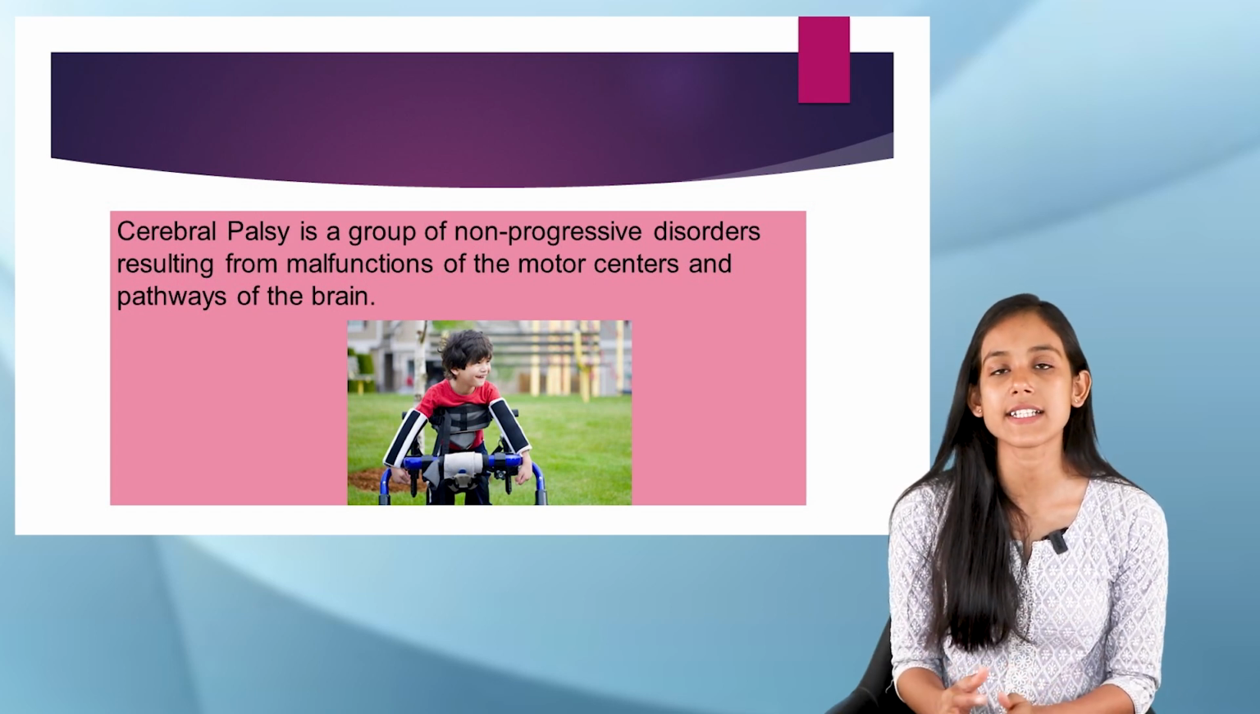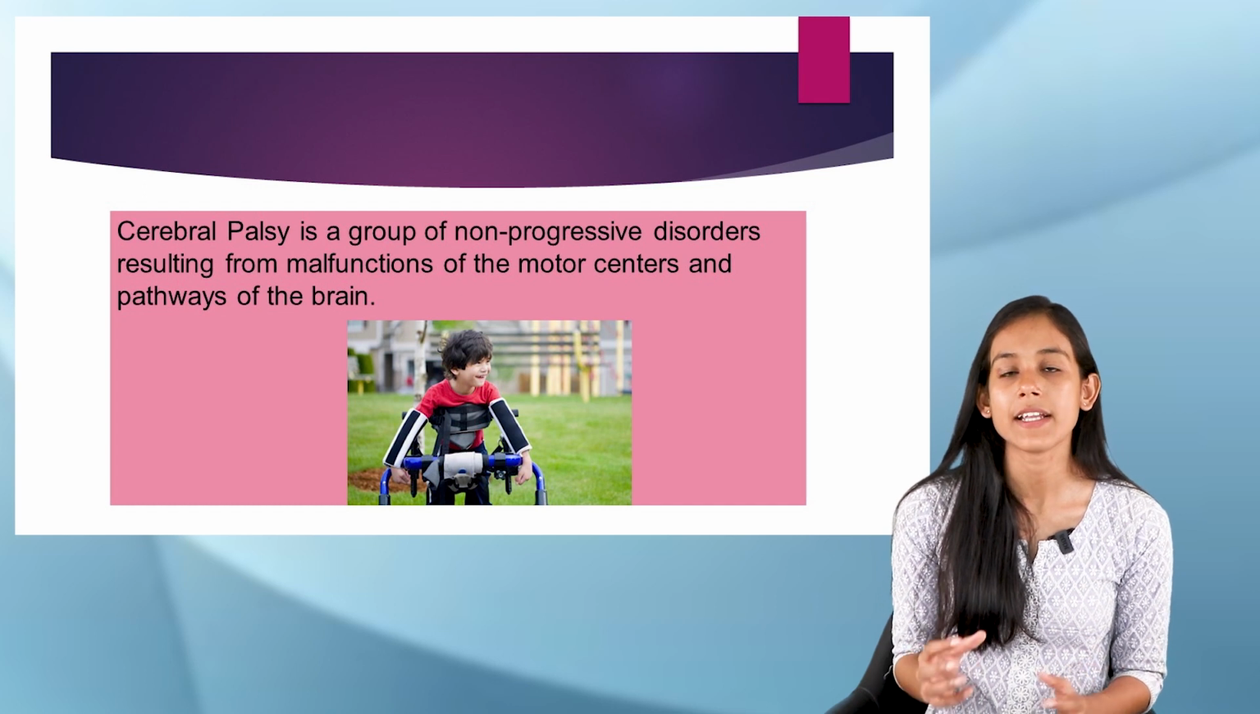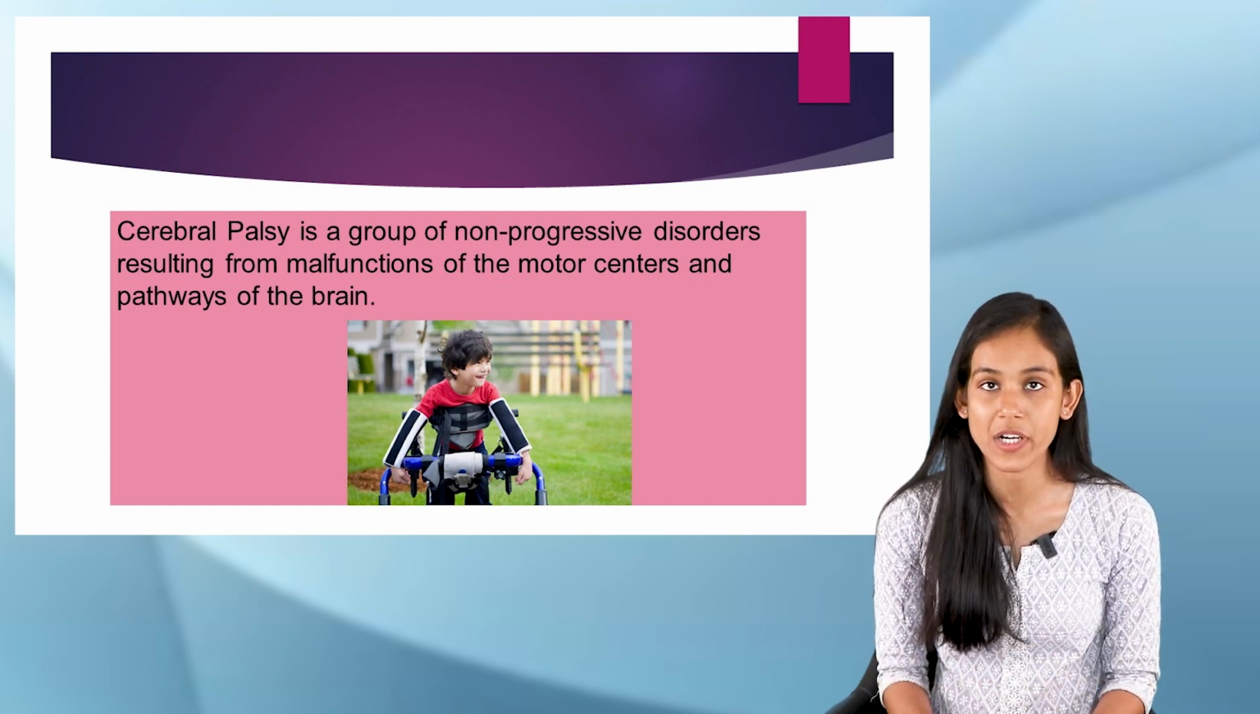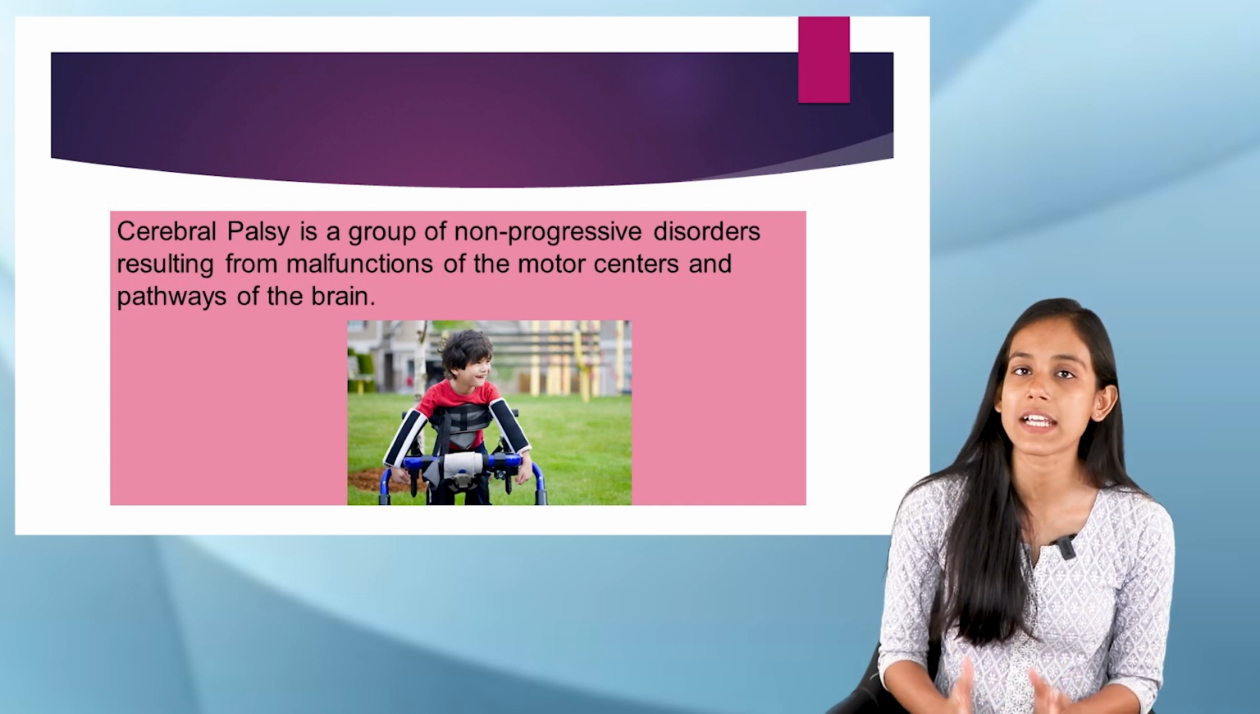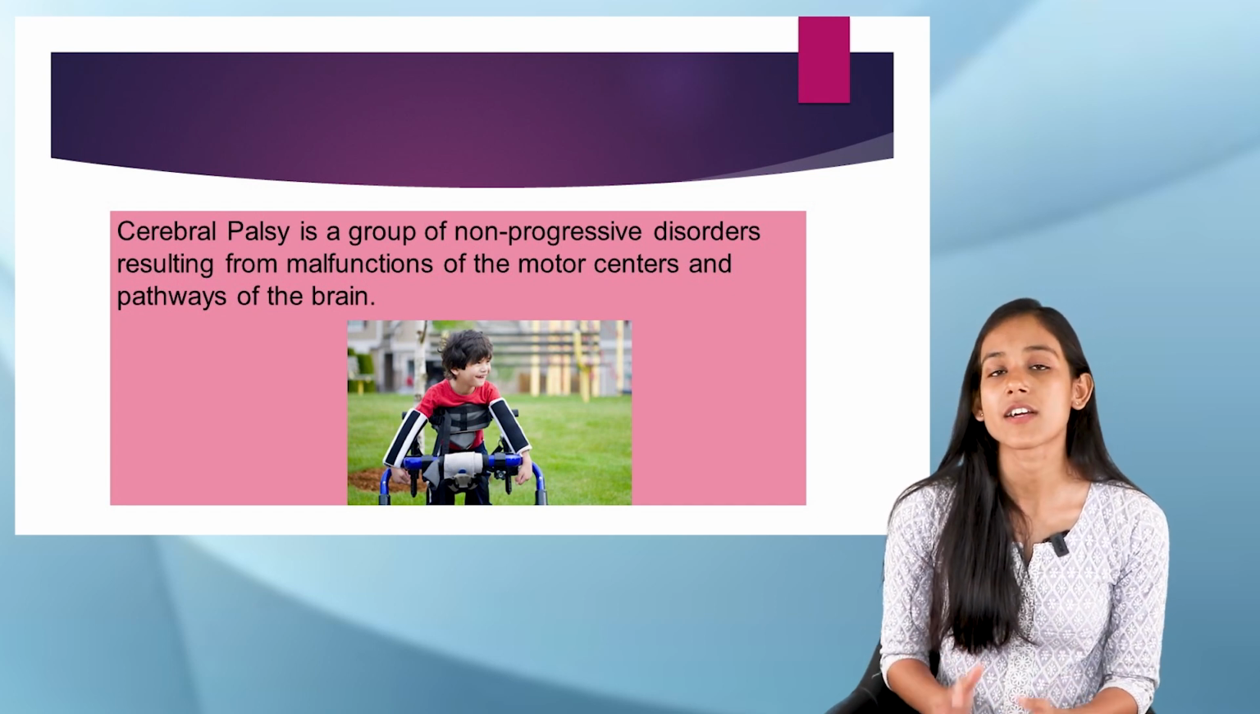So if we see the incidence, we would be able to understand that most of the cases occur before birth. Almost 75% of the cases of cerebral palsy occur before birth, 5 to 15% happen during birth, and 10 to 20% happen after birth. So before birth is really common, right? Almost 75% of the cases occur before birth, and during birth it is less common. Only 5 to 15% of cases occur during birth.